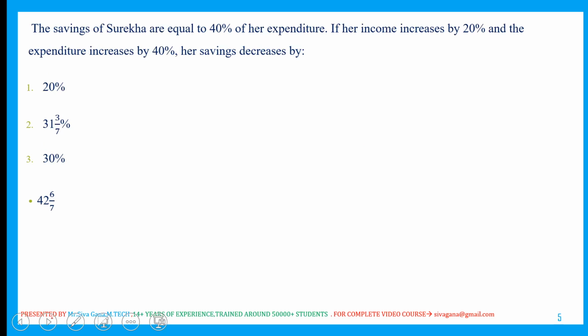The savings of Suresh are equal to 40% of his expenditure. If his income is increased by 20% and the expenditure increases by 40%, what happens to the saving? Suppose expenditure is 100, then saving is 40% of 100, which is 40.